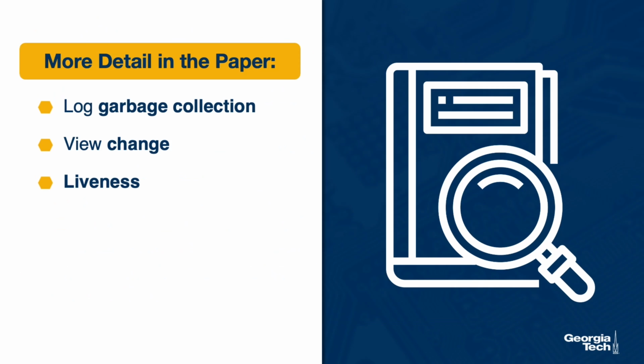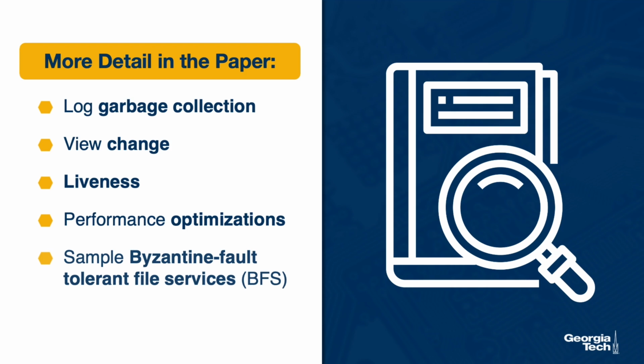The paper includes additional detail on the behavior of the PBFT algorithm under special cases, such as when the log is full and it needs to be cleaned up, when there are problems with the primary and a view change is triggered, or about the use of timeouts to guarantee liveness. The paper also describes a number of performance optimizations, some of which particularly try to reduce the number of messages and the overlap in the processing of the messages that's possible in the system. As an illustration, the paper also describes and evaluates a Byzantine fault-tolerant distributed file service implemented with PBFT.